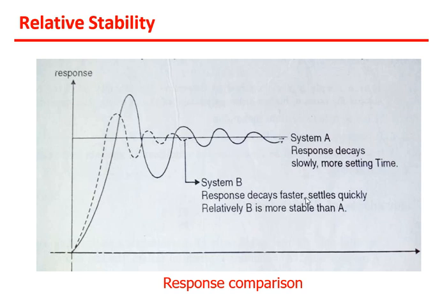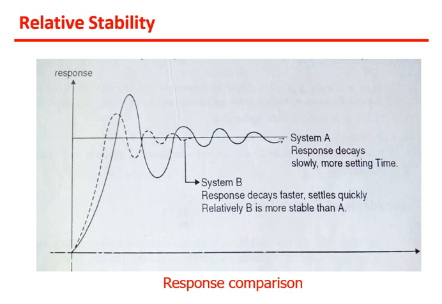Why is B more stable than A? Because if you compare both responses here, after the application of the input, system B's response will be like this. It will fluctuate a little less than system A, and it will try to settle before A. So that's why we can say that B is relatively more stable than A. No doubt both systems are stable, but we are talking about relative stability.